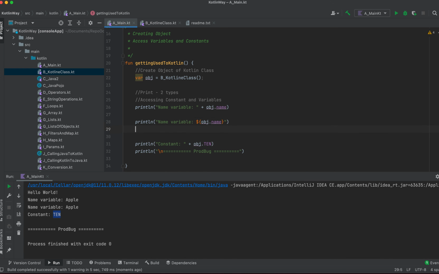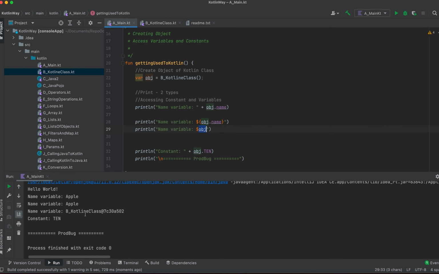Let me show you why we have written in this way. We have not seen this till now. So this is one style, you know that if you give a dollar and some variable, it will print. If you are giving it in this way, let's see what will be printed. The object value will get printed, but I hope it will not be readable.